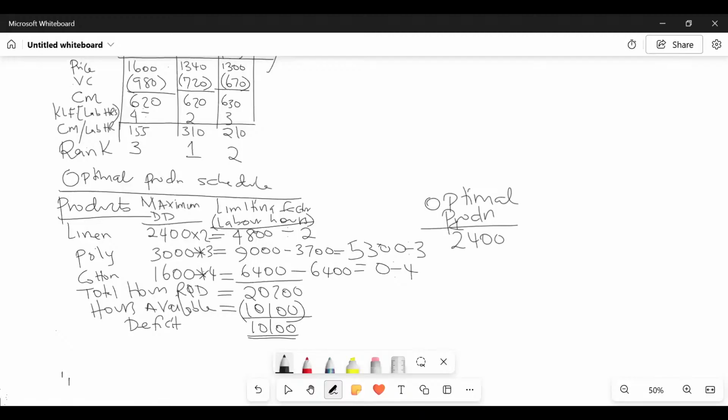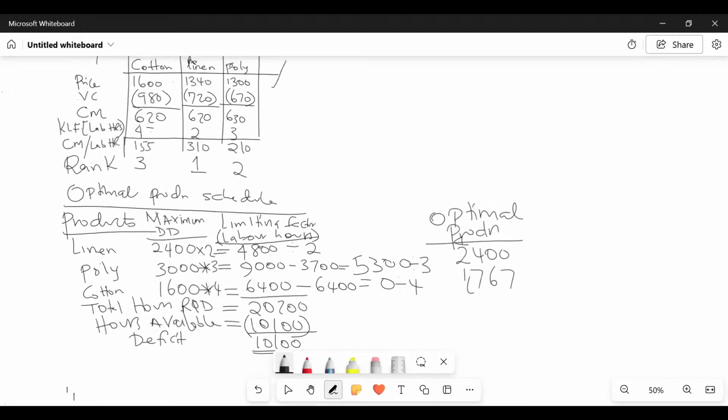So 4800 divided by 2 gave me 2400. How about 5300 divided by 3? You have already given me the answer: 1767. And the very last one, we are being told, is 0. So the moment you have reached here, you've done the necessary work that you are needed by the examiner to do, and that will be it.